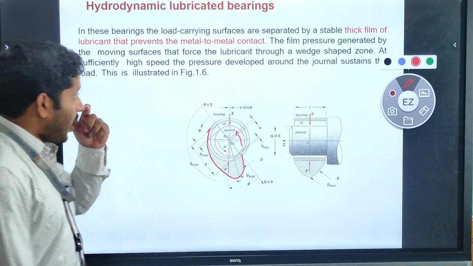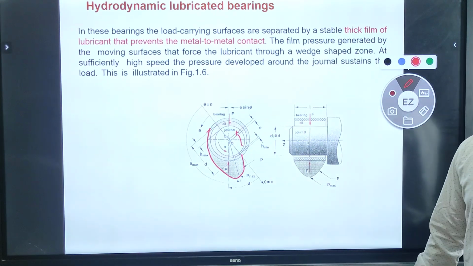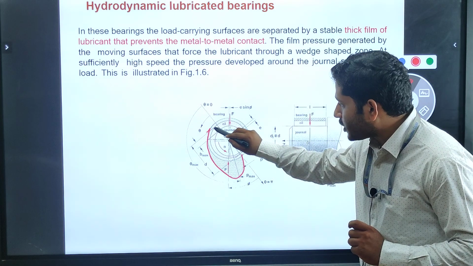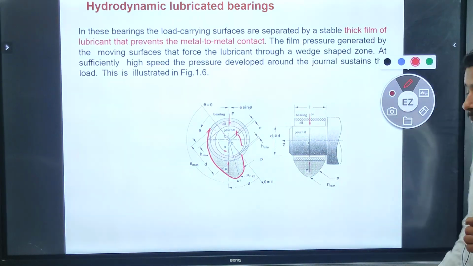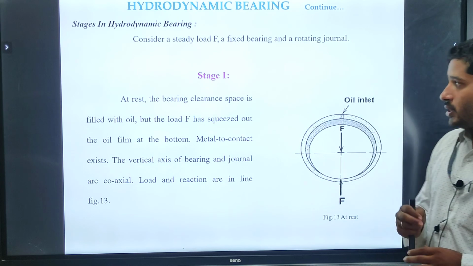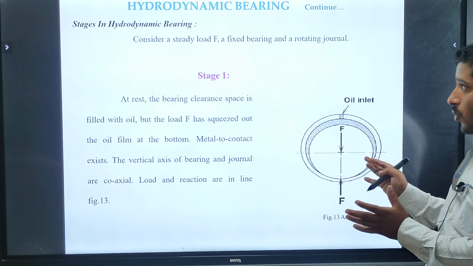Okay, so after that, what we have to do here is supply a continuous amount of lubrication in between this journal as well as in between this bearing. Clear? So let us think about it. The same concept I am elaborating over here.